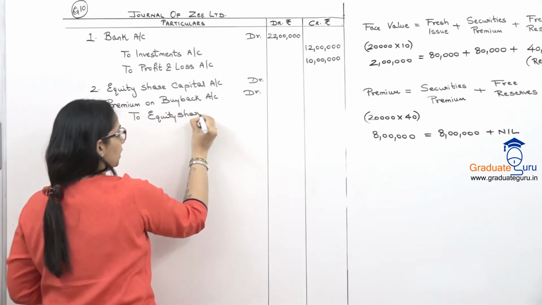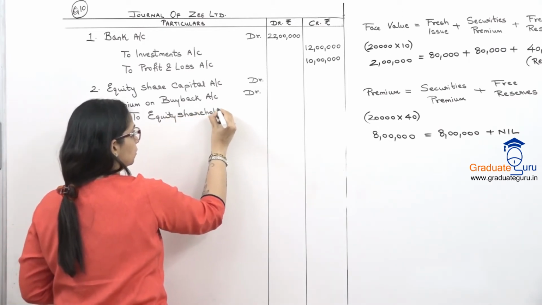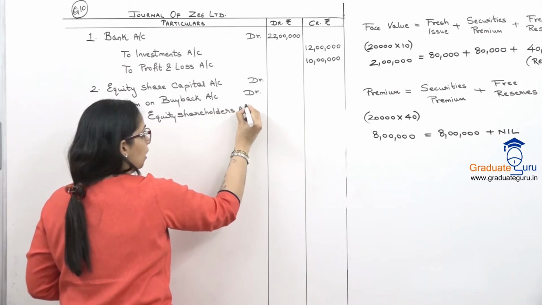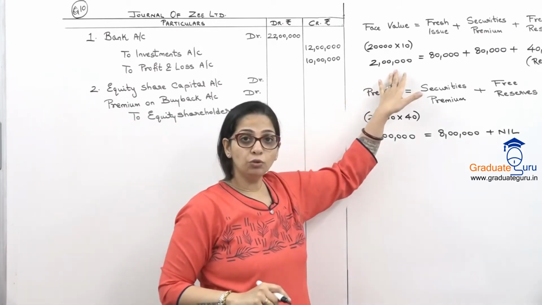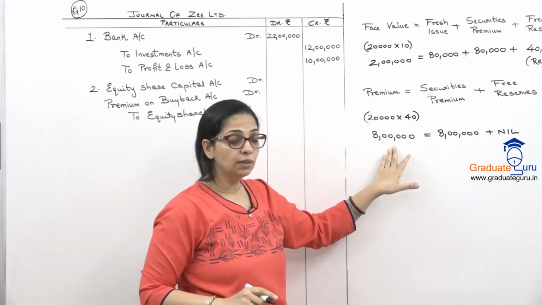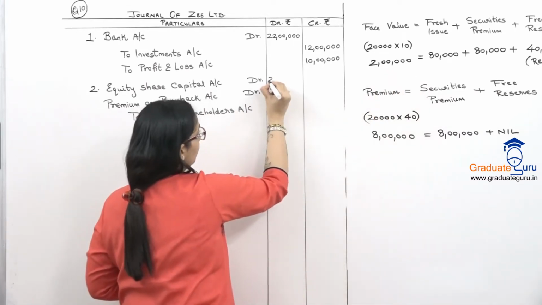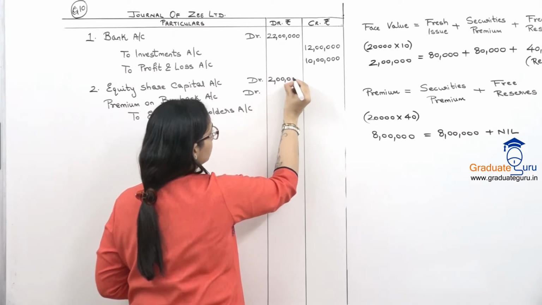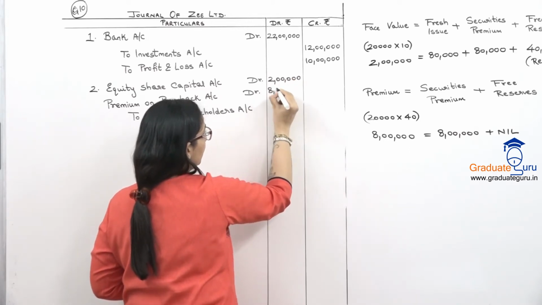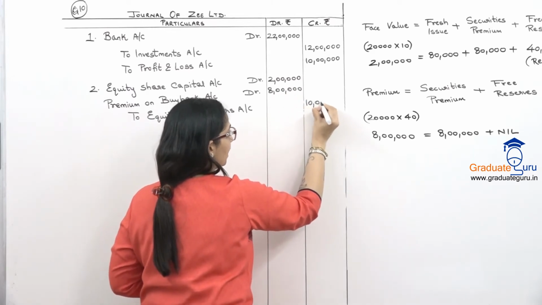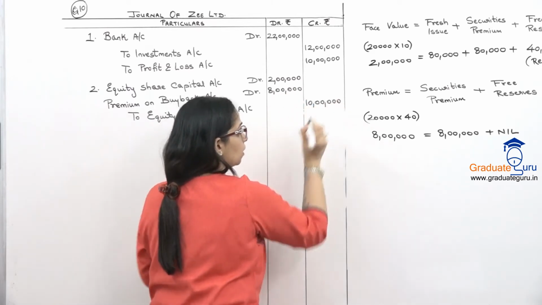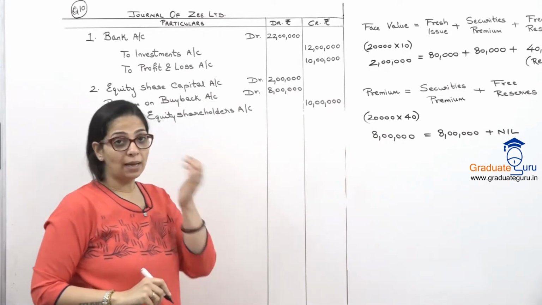So to equity shareholders account. Amounts will come from my equations. Face value 2 lakh, premium 8 lakh. So equity share capital 2 lakh, premium 8 lakhs, total 10 lakhs. Okay, that's for our buyback.